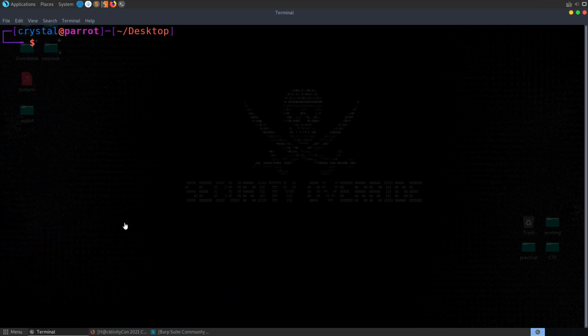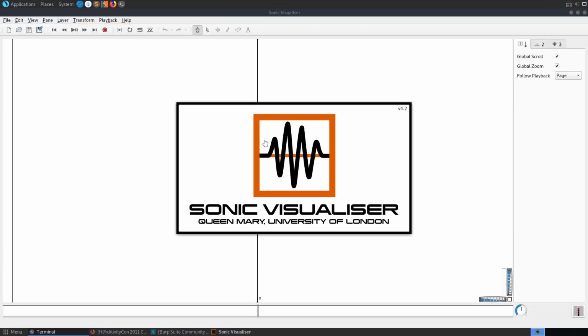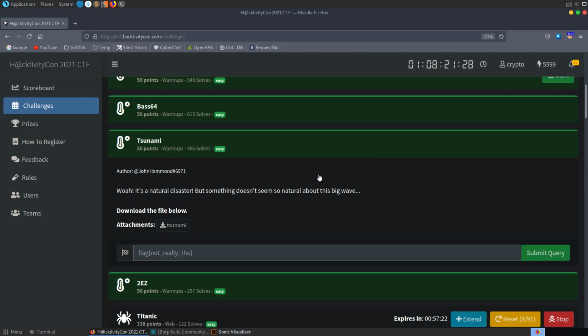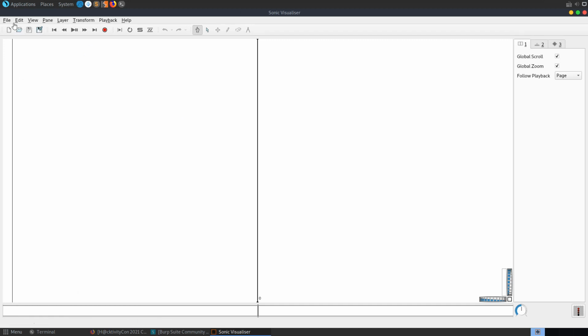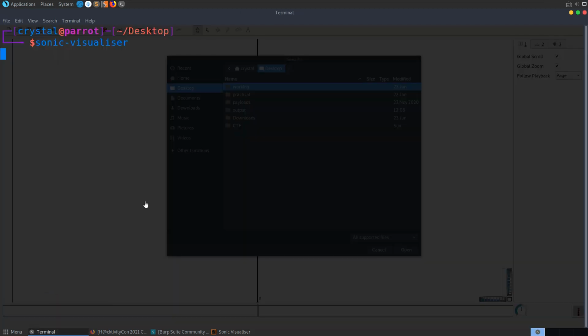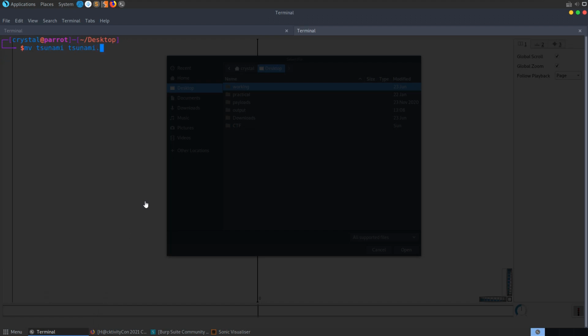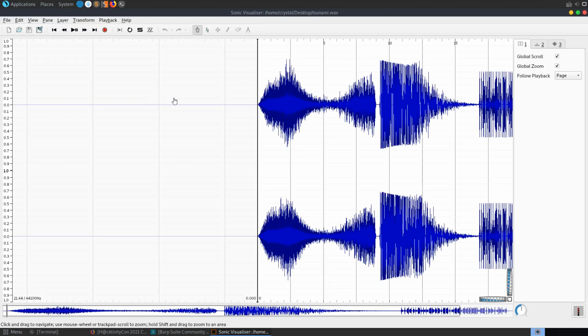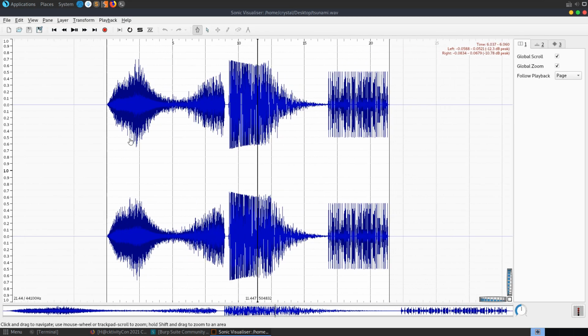We might want to listen to it as well, but what I did here was open up Sonic Visualizer, as there was kind of a hint here about the wave. Let's open this up, and if we try to open the file, it's not going to work. We need to move it to tsunami.wave, and now we'll be able to open it here, and we can have a look at the data.